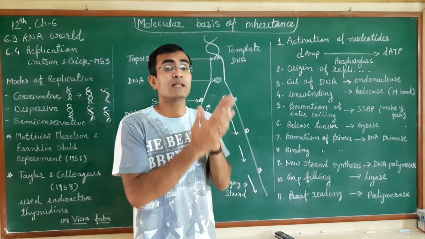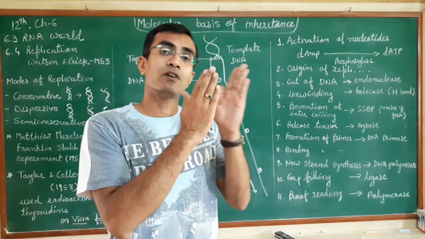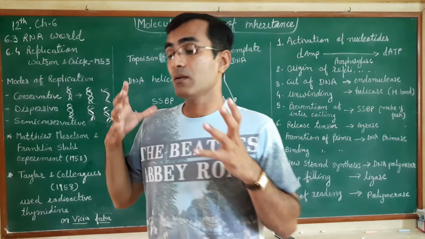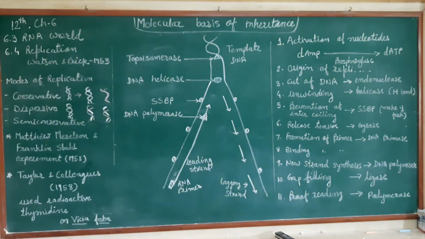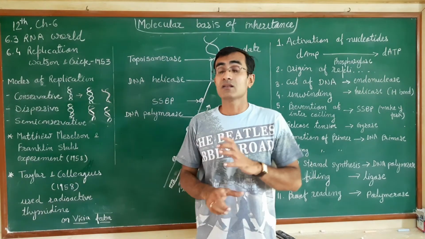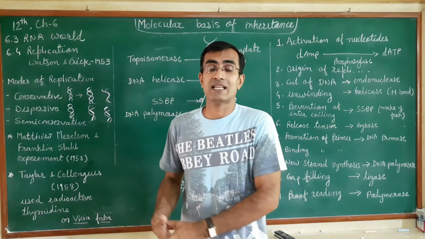Now imagine the replication process starting at one location. It will take a huge amount of time to complete one whole replication cycle, so it will be very late for the cell division.